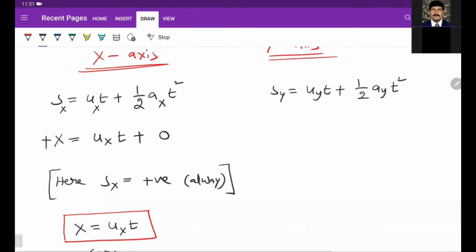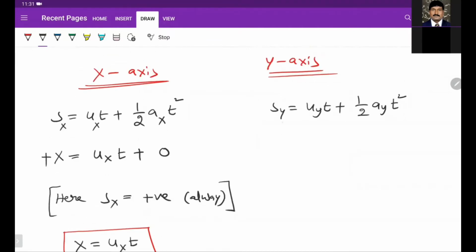Similarly, along y direction after traveling some distance, displacement along y direction is suppose y. It is moving upward direction, so upward direction is positive.